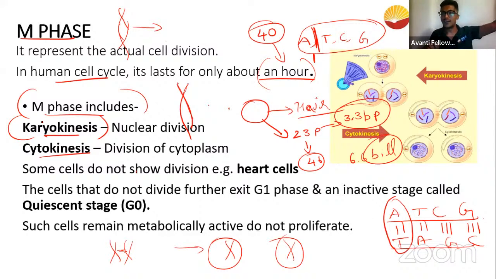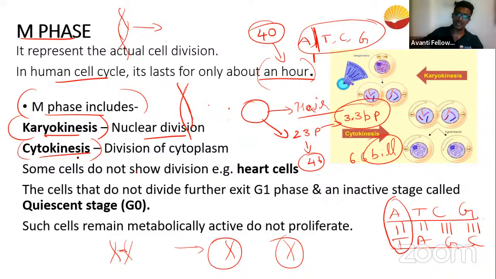What happens after you reach the destination is none of your concern, but you want to make sure that all your things are in place before you head there because you are uncertain. Similarly, in karyokinesis, a nuclear division happens, and nuclear division is not a simple word, it is a very, very complex process, and we are going to talk about it. And cytokinesis is the division of the cytoplasm.